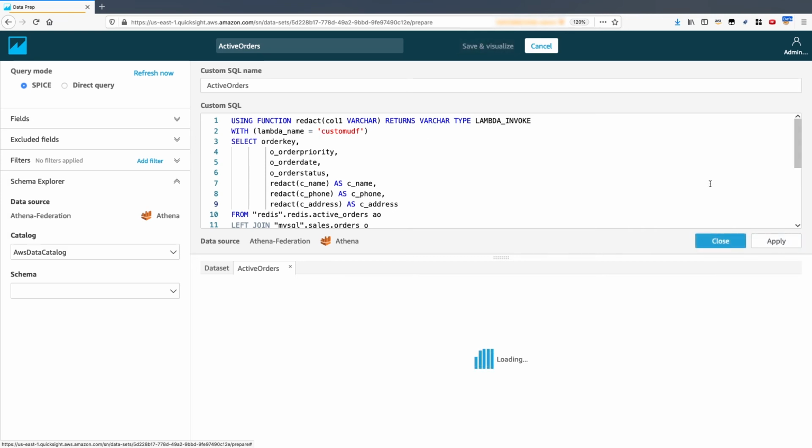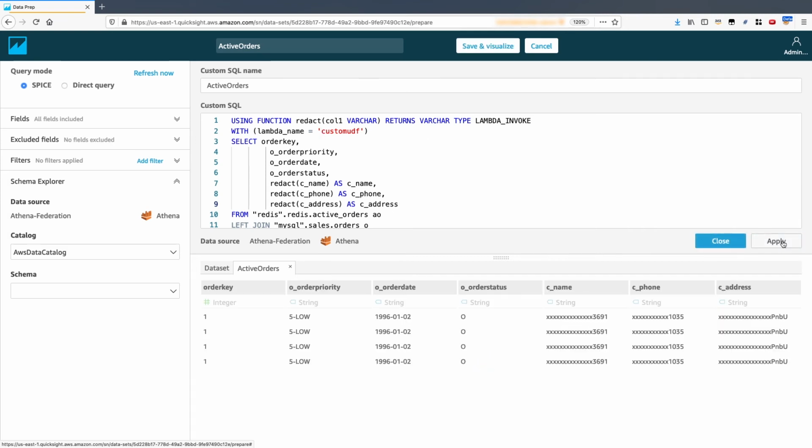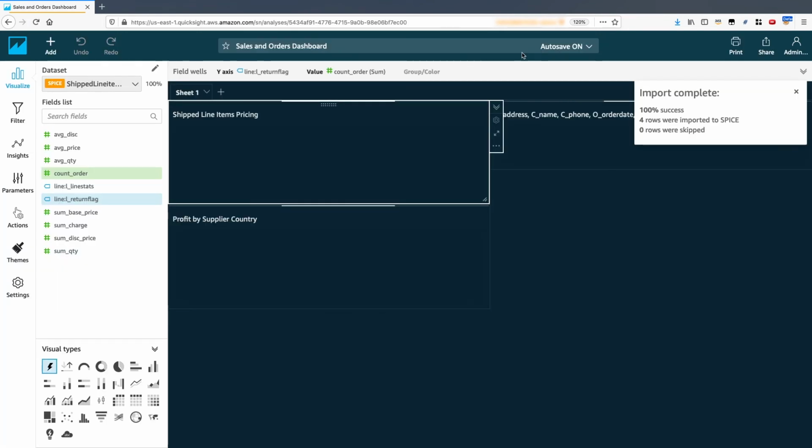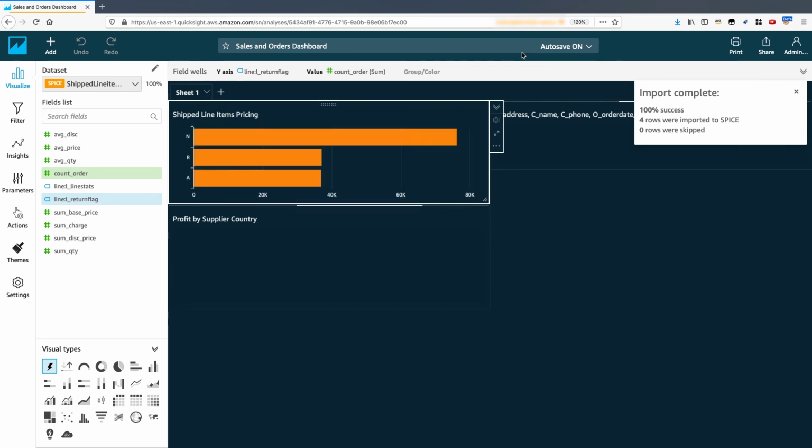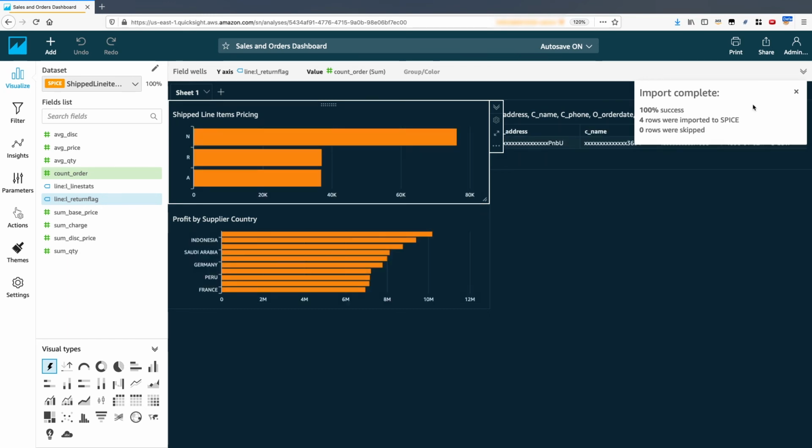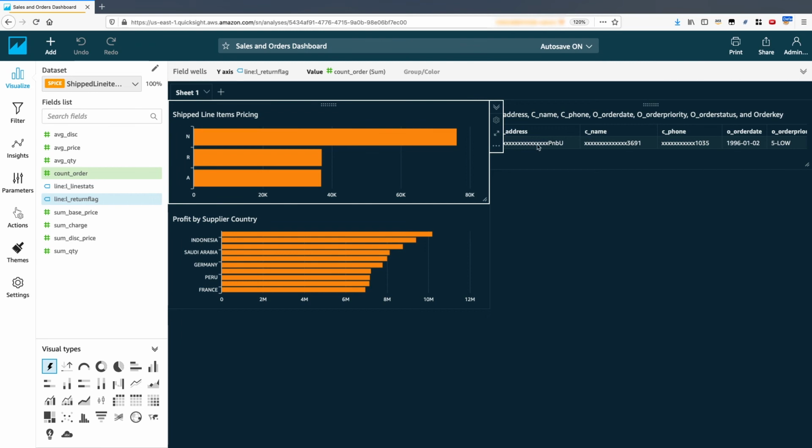So if you hit apply and wait a second, we should see the query response now being updated and the customer details fields now being redacted. So if we select Save and Visualize and wait for SPICE to be refreshed with the updated query, we can now see our dashboard updated to include the masked customer data as the UDF is being called.